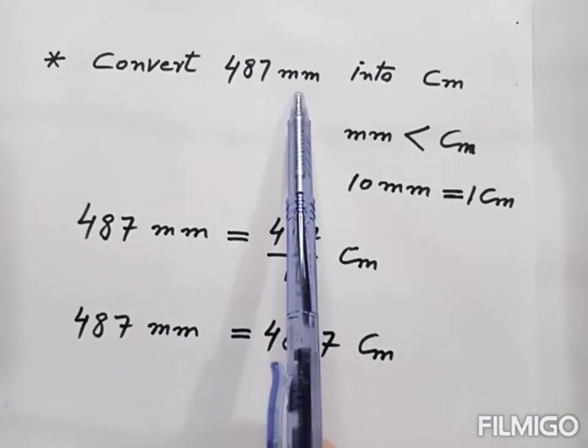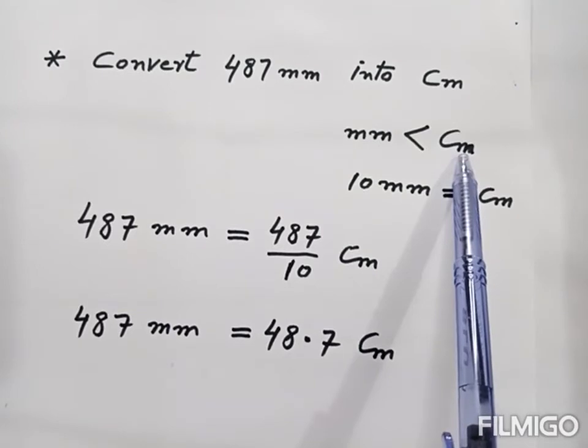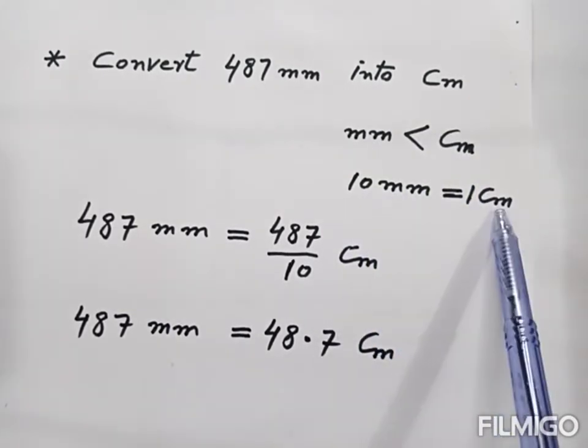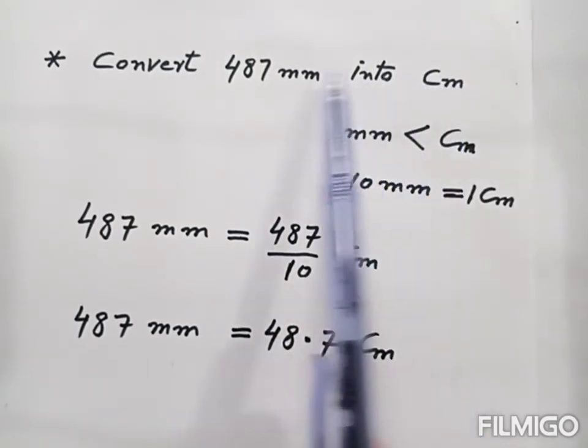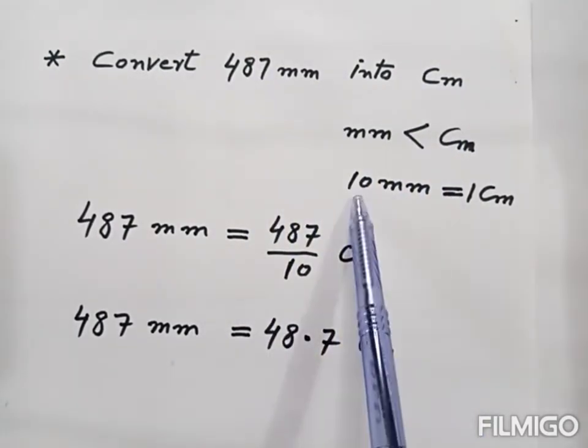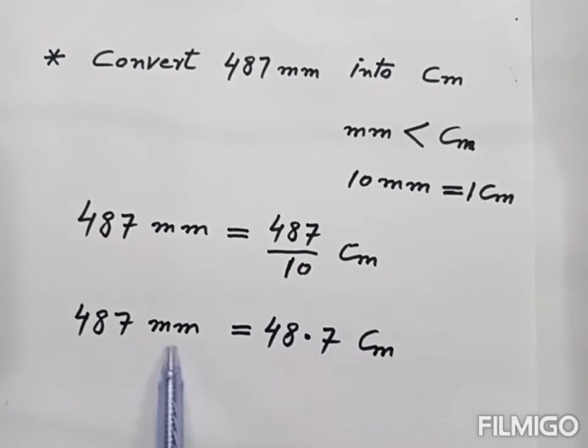Now here we convert millimeter into centimeter. Millimeter is small unit, centimeter is big unit. 10 millimeter is equal to 1 centimeter. So when we convert small unit into big unit, then we divide this number by 10. So when we divide, we get this number. So this much millimeter is equal to this much centimeter.